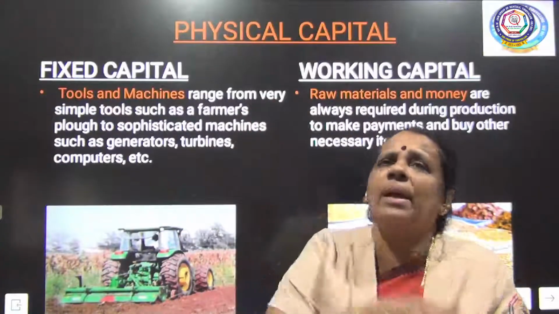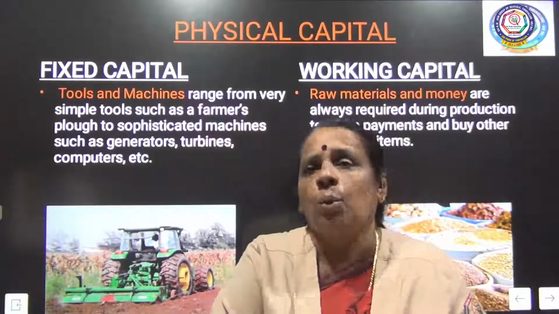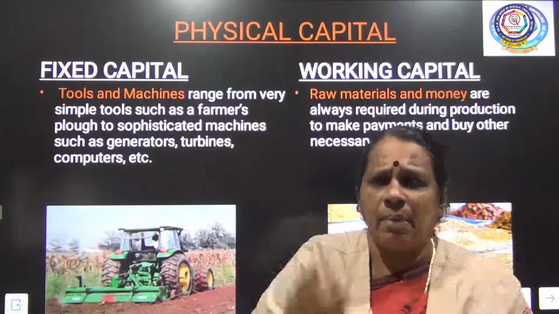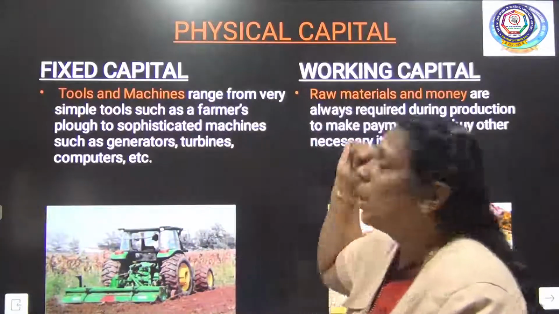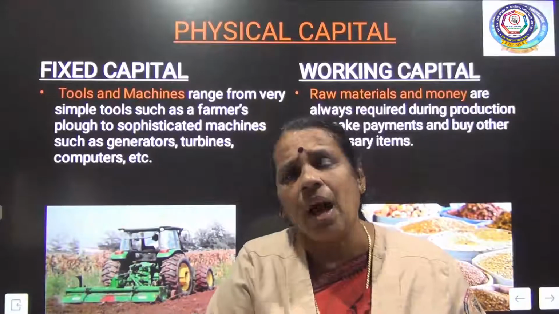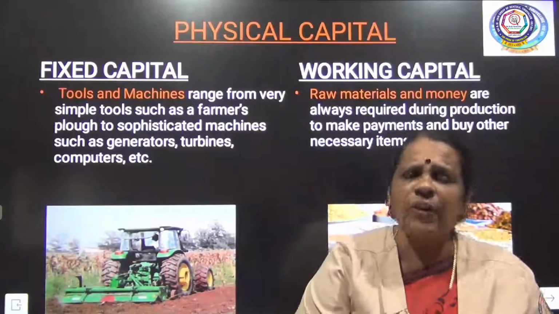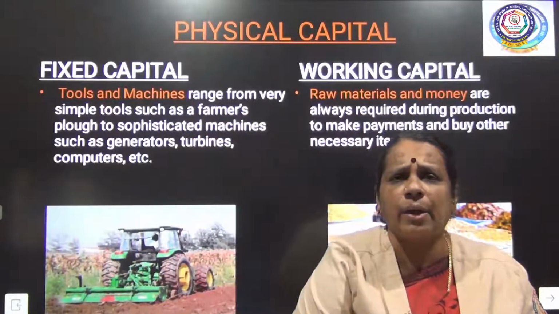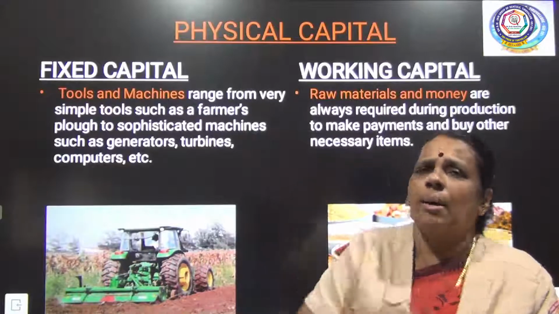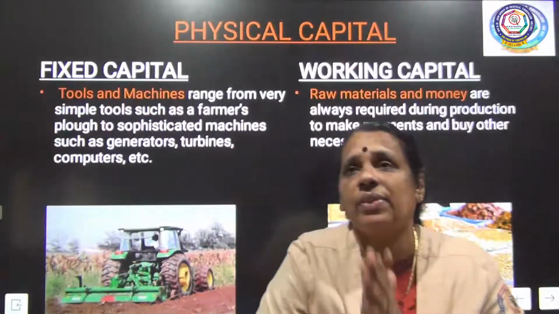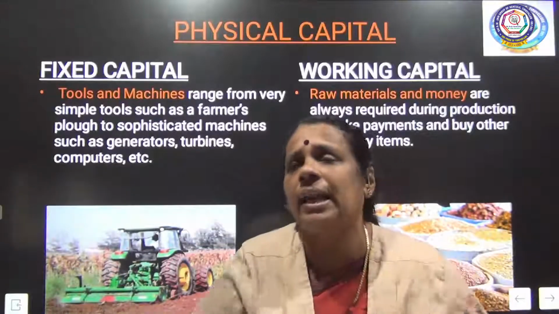So, what is the working capital? One is raw material, the other is money. So, raw materials and money in hand come under working capital. In order to get the raw material, or to carry out the other production activities, I need capital. So, this slide completely talks about physical capital, the classification or division of physical capital.